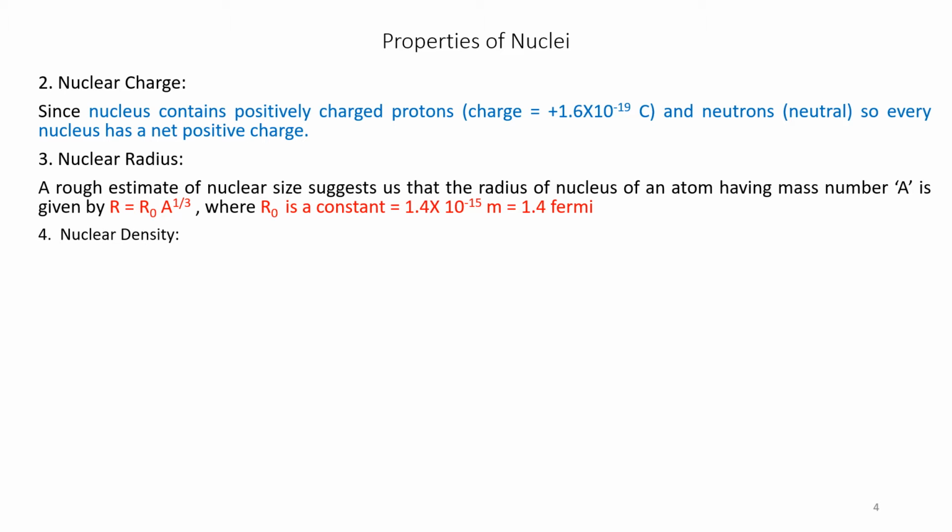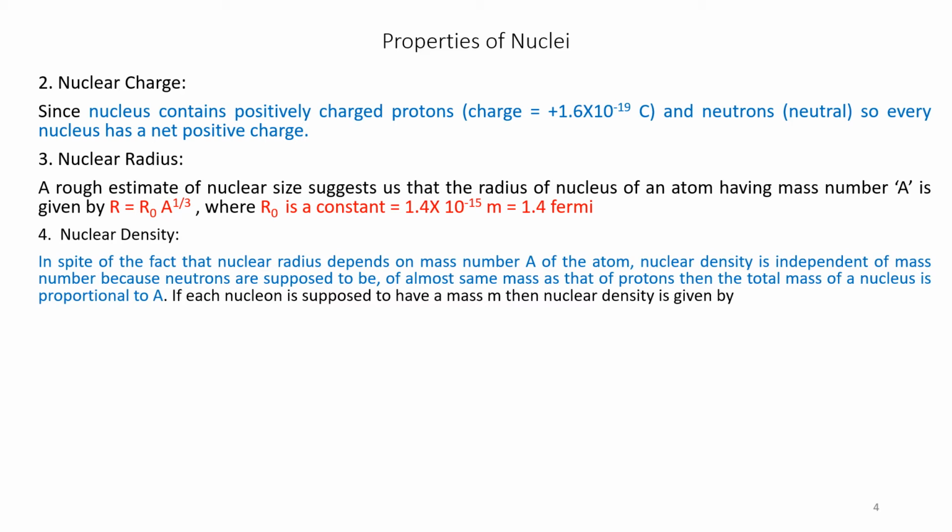Nuclear density. In spite of the fact that nuclear radius depends on mass number, nuclear density is independent of the mass number.